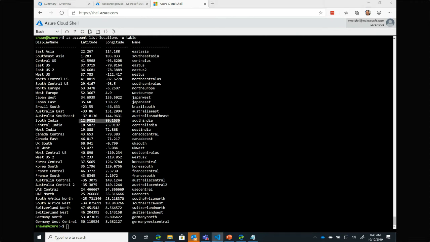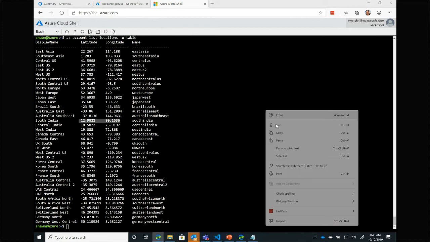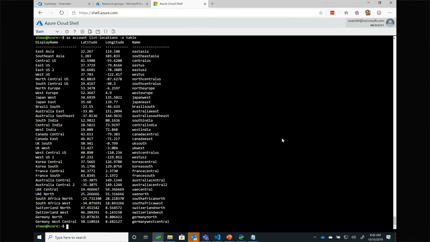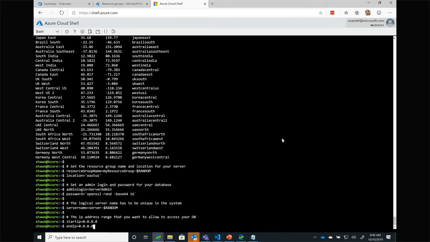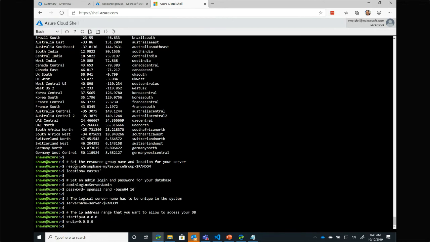So let's go ahead and create a database. To do that, I'm going to set up some properties, some variables. I'm inside of Bash here real quick. So I just copied and pasted a bunch of them in. Namely, I want to create a resource group that's named my resource group with a dash. And using this bash command, it'll create a random number. I want to create that resource group in the East US. We just figured out how to find out where those are.